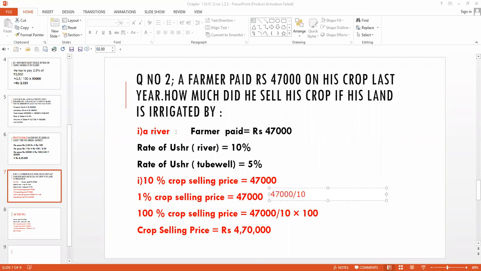Okay, this is for 1%. You have to write 47,000 out of 10. So if it has 100%, how do we write it here? Look here. 100% crop selling price is 47,000 over 10 multiplied by 100. So we will get 4,70,000. So his crop selling price is 4,70,000.